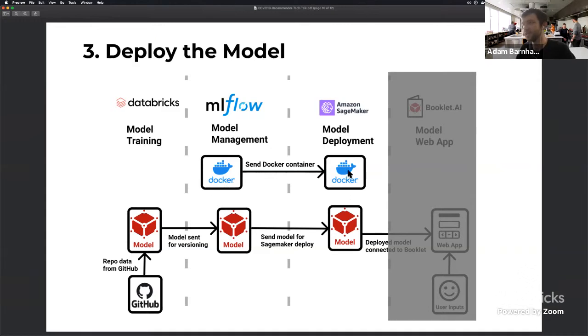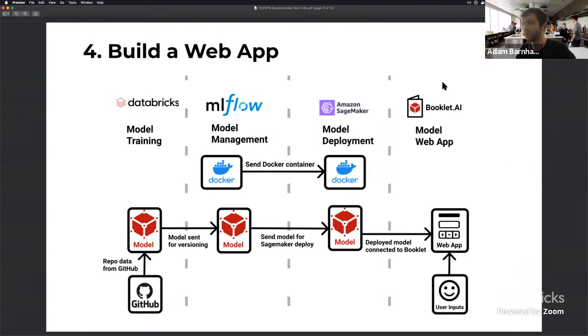We'll also be sending that Docker container to hold that model. And then finally, we're going to be using Booklet, which is the company that I'm a part of and helped found, that's going to actually build a web app. And we're going to deploy that model that is on SageMaker into a web app so that somebody can take advantage of that nice input and structure that we had before.